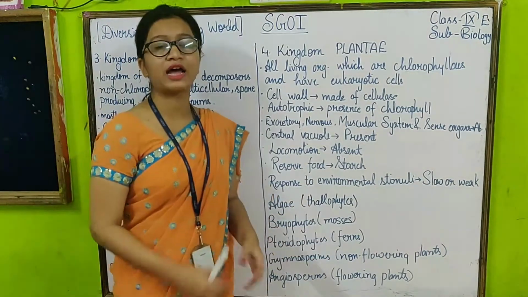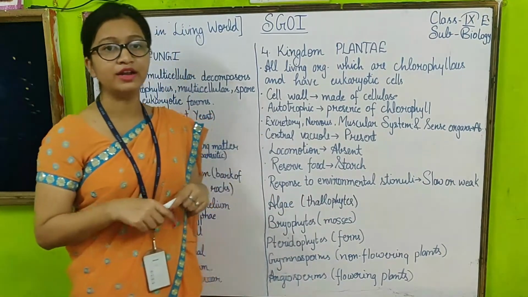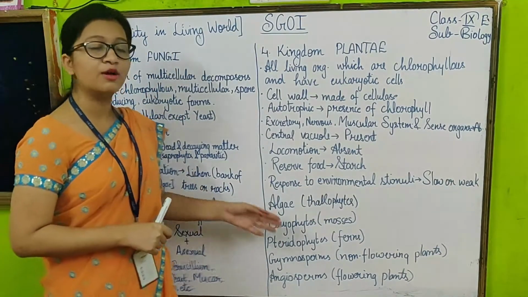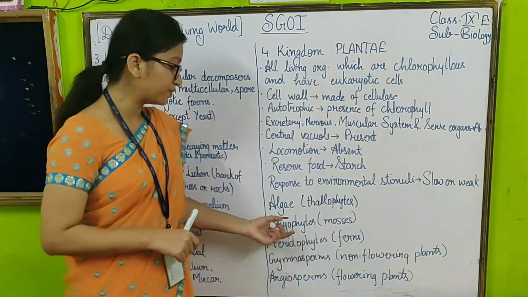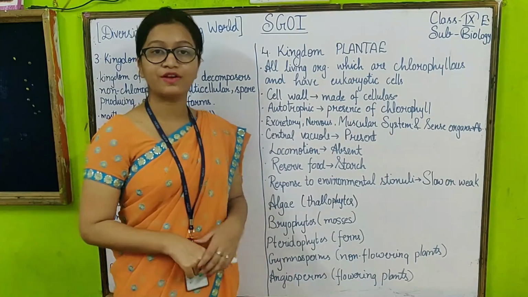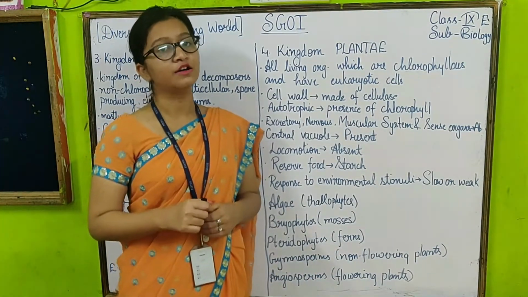Algae are thallophytes. That means their body is not divided. It is a thallus-like structure. That is why they are known as thallophytes. Bryophytes are known as mosses. Pteridophytes are known as ferns, and gymnosperms are non-flowering plants, and angiosperms are flowering plants.